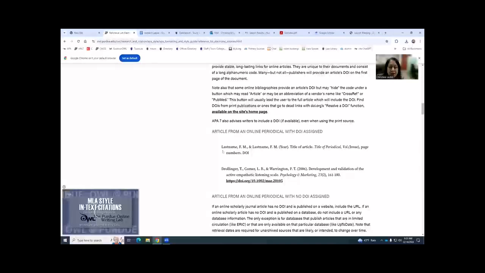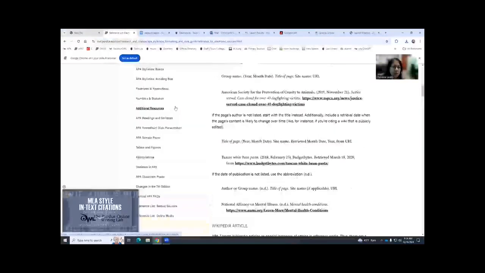So you can see last name, year in parentheses, title, then periodical in italics. You can see the spacing and how the punctuation should appear. Then they give you an example of a particular item using this template. So that's what you're going to do to proofread yours.